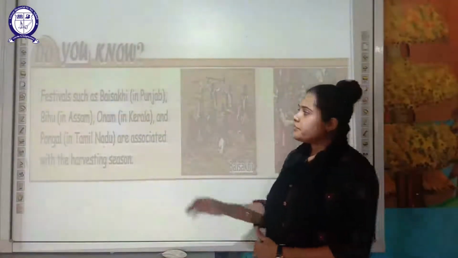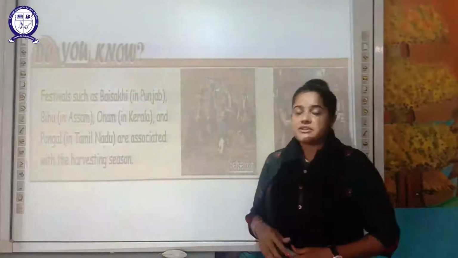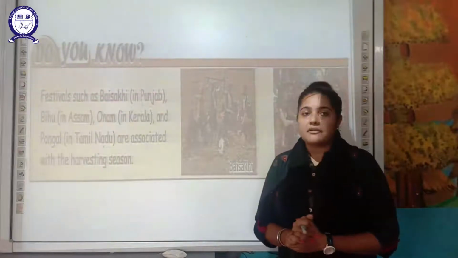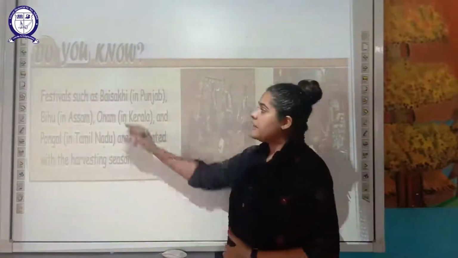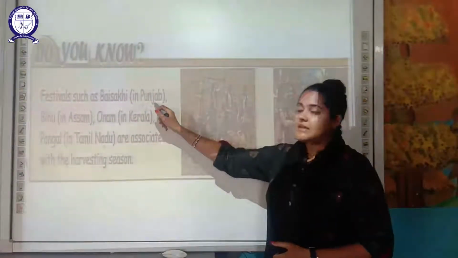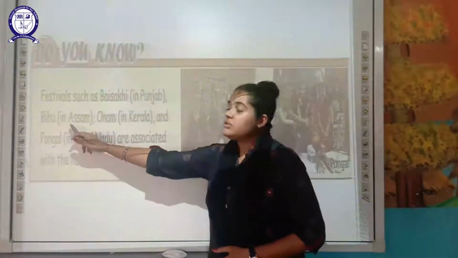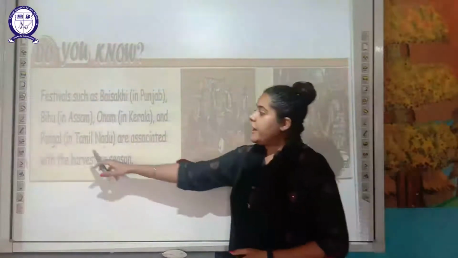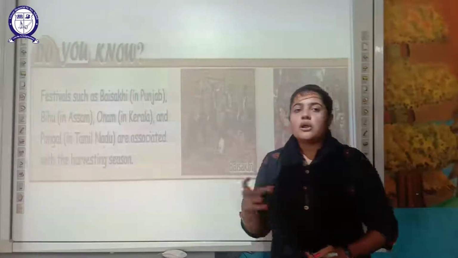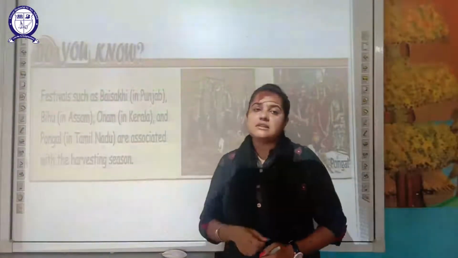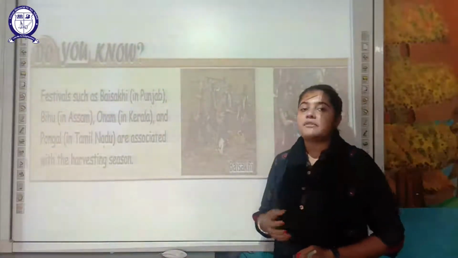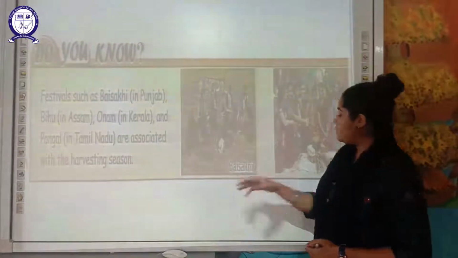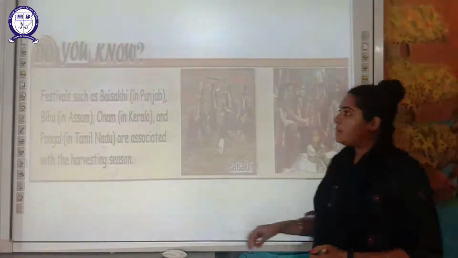These were your 10 steps of agricultural practice. Now there are certain festivals which are related to the harvesting of the crop. Examples are Baisakhi, which is celebrated in Punjab, Bihu, specially celebrated in Assam, Onam in Kerala and Pongal in Tamil Nadu. These are all associated with the harvesting season. That means when the crops are harvested, the farmers celebrate these types of festivals. So the first one is Baisakhi and then another one is Pongal.